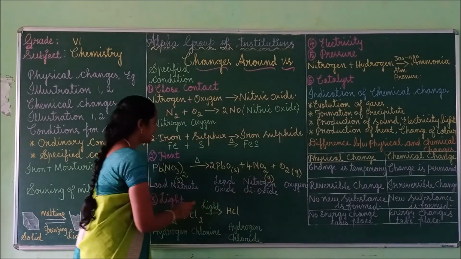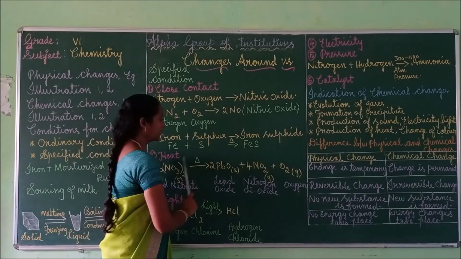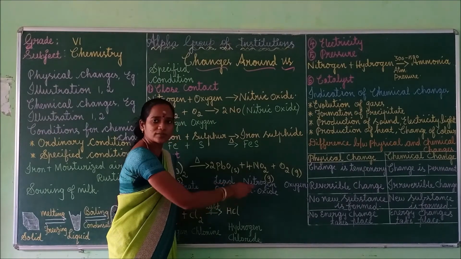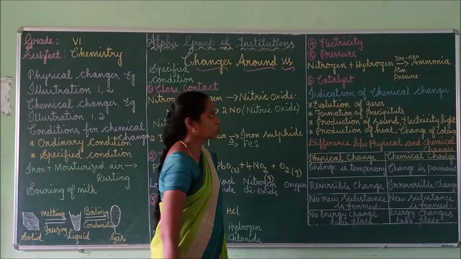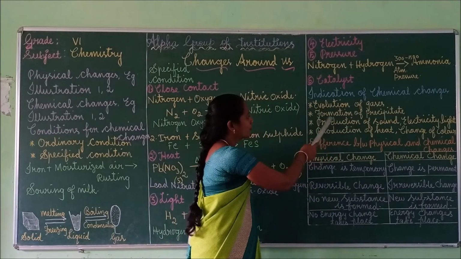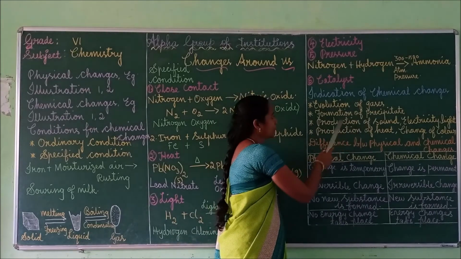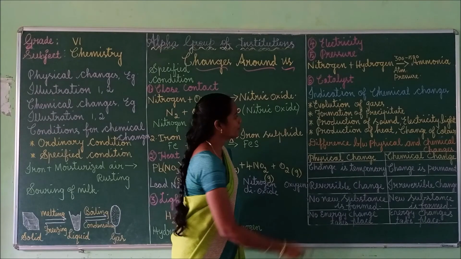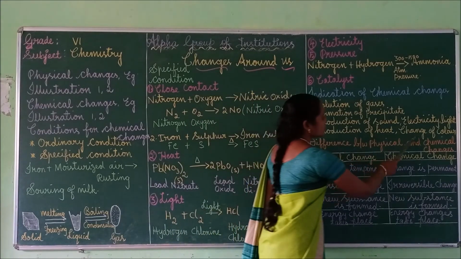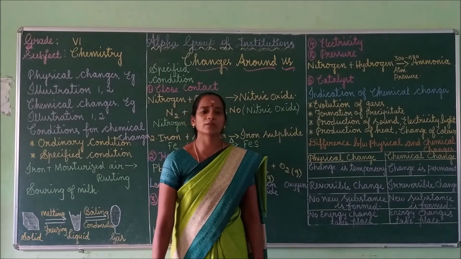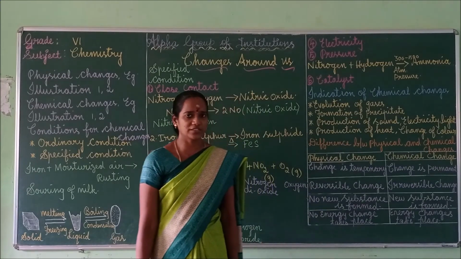Here we saw, isn't it? In the heating process, we see oxygen gas as well as nitrogen dioxide gas liberated. So evolution is nothing but liberation of gases. Then formation of precipitate, production of sound, electricity and light, production of heat, change of color. These are some of the indications that we observe during chemical changes, right?